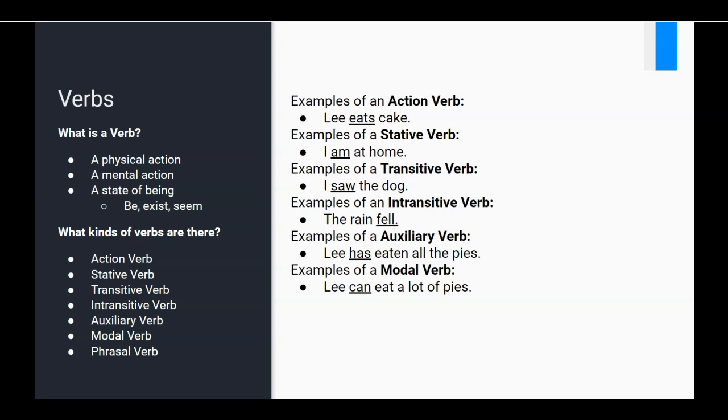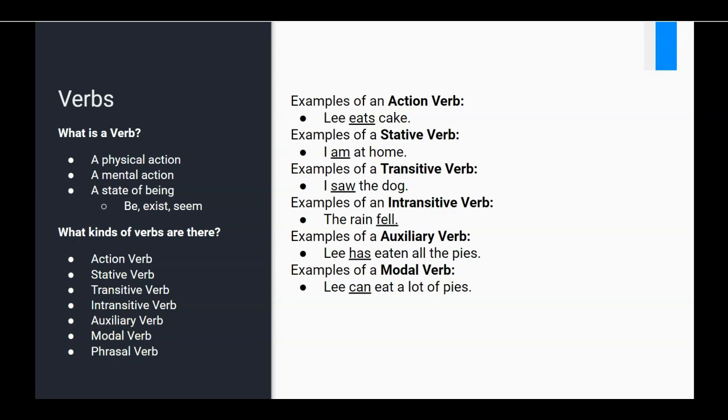So in each of those examples, like Lee might eat that pie, might there is expressing the idea of possibility. Or Lee may eat as many pies as he likes, and that helps us to express the idea of permission. Or if I said the last example there, Lee should give you some of that pie, given that you bought it. Here, the modal verb should helps us to express the idea of obligation.